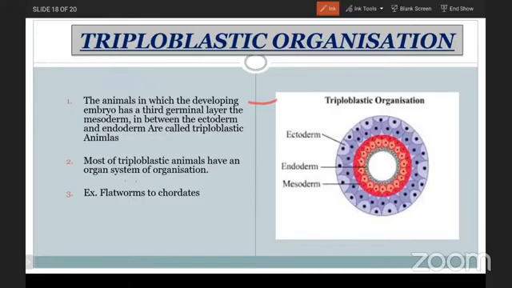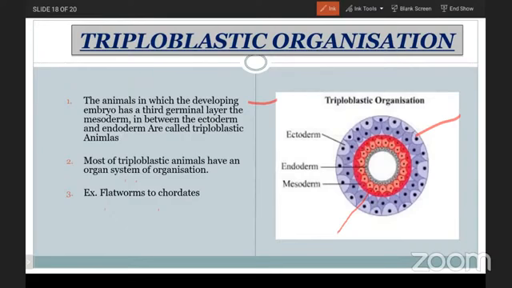Examples: triploblastic animals start from the platyhelminthes to chordates. So this is the ecto, and lowermost the endo, and the red colored portion is known as the meso. This is the triploblastic level of organization. Got it?